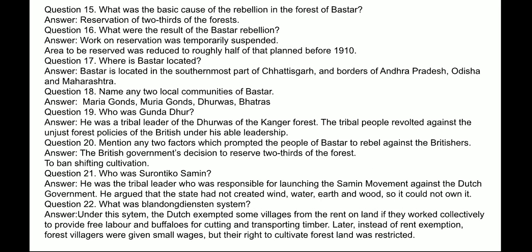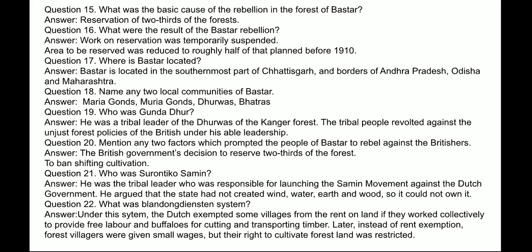Next question: What was the basic cause of the rebellion in the forest of Bastar? Answer: Reservation of two-thirds of the forest. Next question: What were the results of the Bastar rebellion? Answer: Work on reservation was temporarily suspended. The area to be reserved was reduced to roughly half of that planned before 1910.